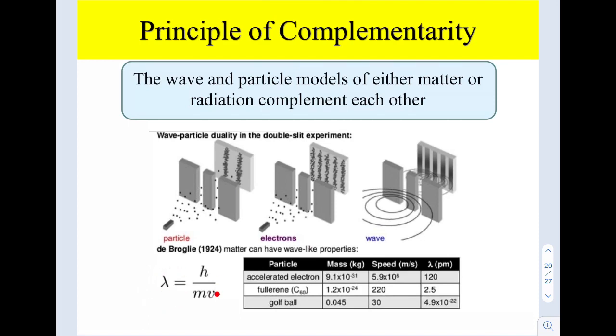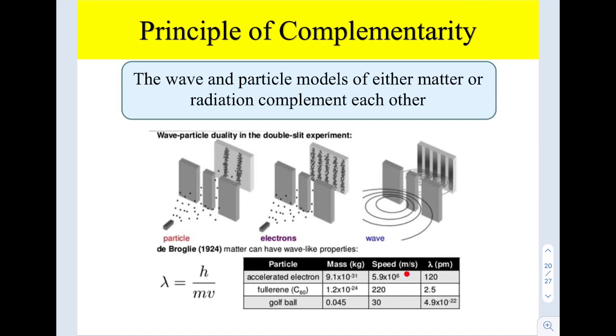Right. So this is the de Broglie wavelength, equivalent to the Planck constant over the momentum. Here we can see, if we're talking about an accelerated electron, the mass, the speed is very big, and the lambda of it is 120 picometers. Then fullerene, cobalt-60, the mass, the speed, and the lambda. However, for a golf ball, the mass is much bigger compared to these other two particles.